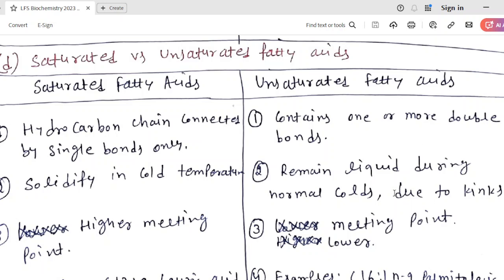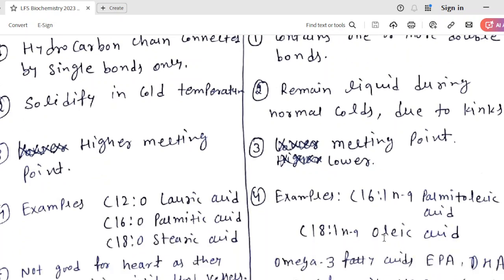Kinks: basically, at the double bond site there is production of kinks, which means there is slight tilting of the chain. Hence there is no close, tight packing, so they remain liquid. Saturated fatty acids have a higher melting point. Unsaturated fatty acids have a lower melting point.